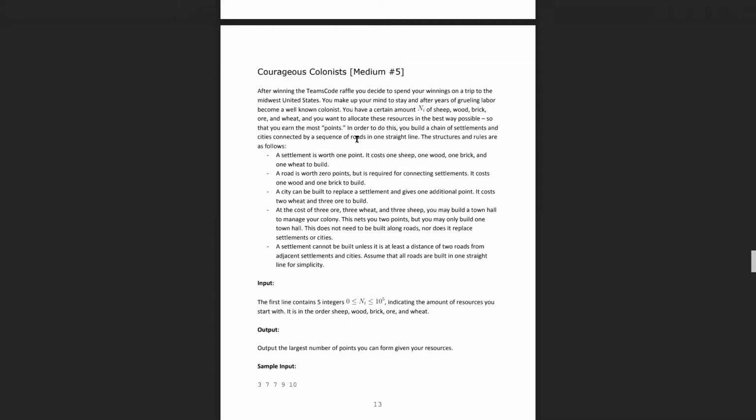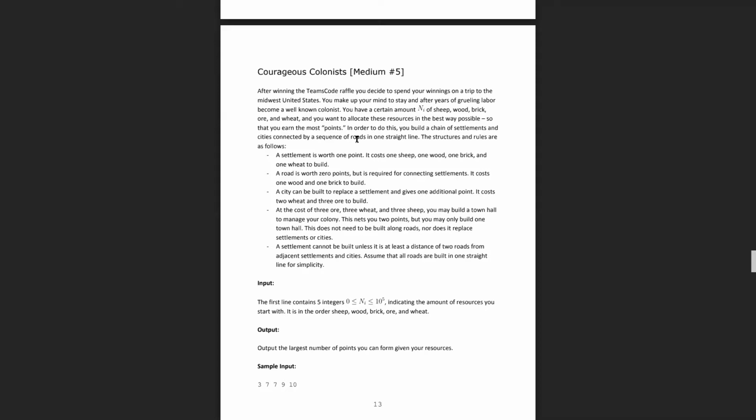In order to do this, you build a chain of settlements and cities connected by a sequence of roads in one straight line. The structures and rules are as follows. A settlement is worth 1 point. It costs 1 sheep, 1 wood, 1 brick, and 1 wheat to build. A road is not worth any points, but it is required for connecting settlements. So you can build a settlement and you have to connect it with some roads, and it costs 1 wood and 1 brick to build that.